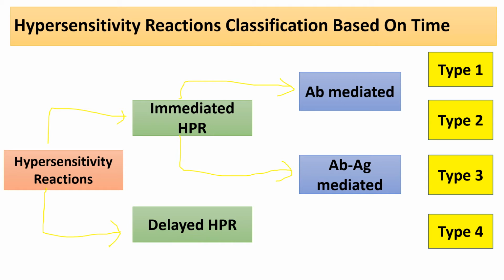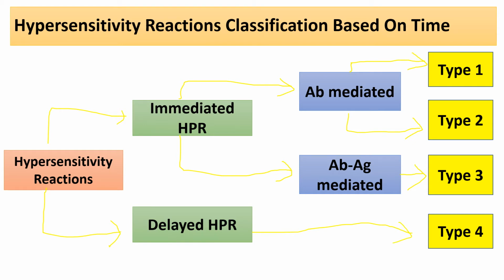The antibody mediated reactions are also of two types: type 1 hypersensitivity reaction and type 2 hypersensitivity reaction. Similarly, the antibody and antigen reaction is the type 3 reaction. And the last one, delayed hypersensitivity reaction, is called the type 4 reaction.